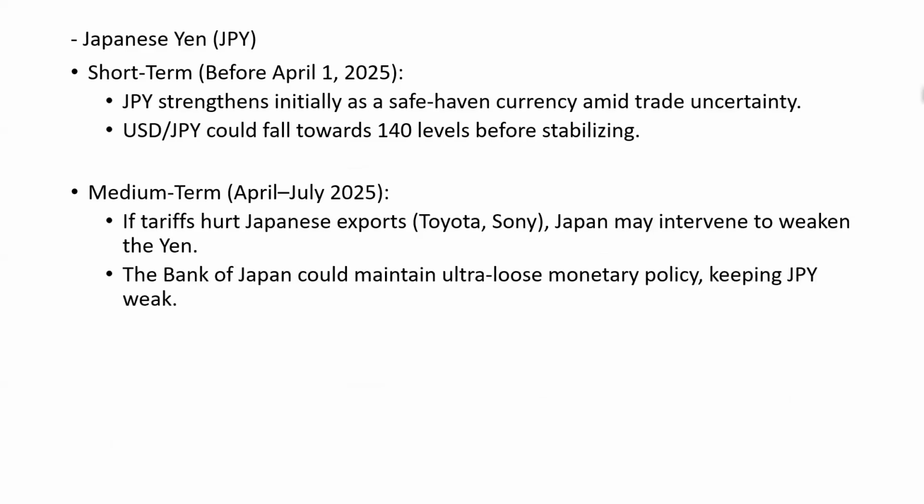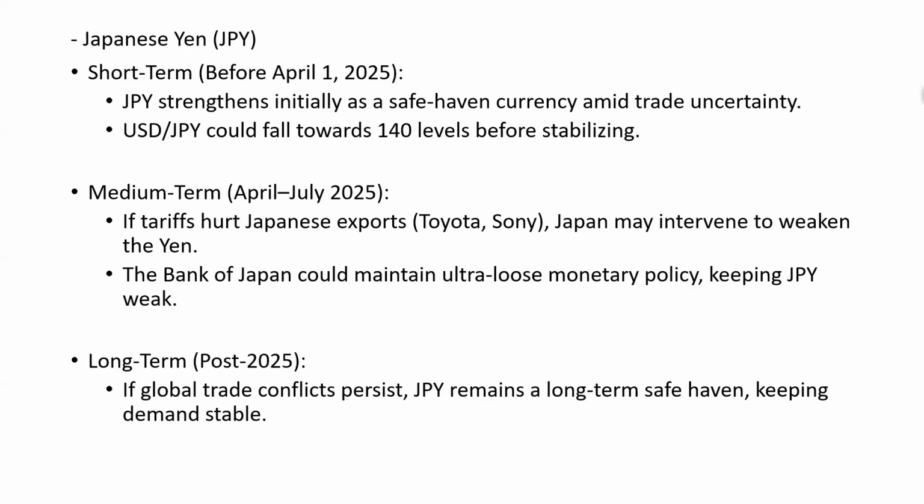The Bank of Japan could maintain ultra-loose monetary policy, keeping the Japanese yen weak. In the long term, if global trade conflicts persist, the Japanese yen remains a long-term safe haven, keeping demand pretty stable.